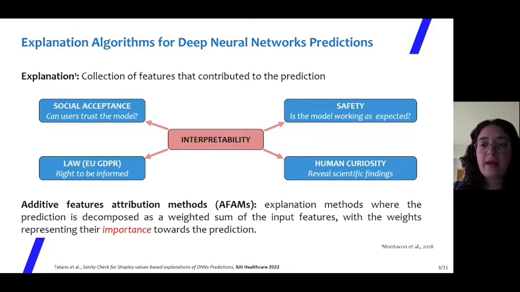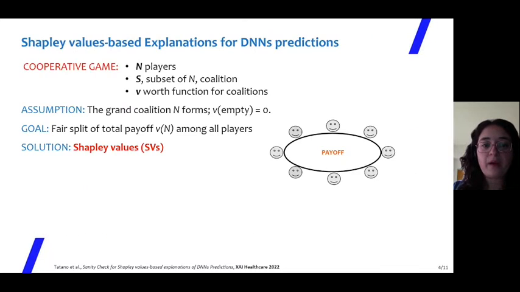Inside the XAI, in this work, we focus on additive features attribution methods. These are explanation methods where the prediction is decomposed as a weighted sum of the input features, with weights representing their importance towards the prediction. An important class of explanation methods is based on Shapley values from cooperative game theory. In a cooperative game, there is a set of n players, and their goal is to cooperate to achieve a common objective. The players can form coalitions.